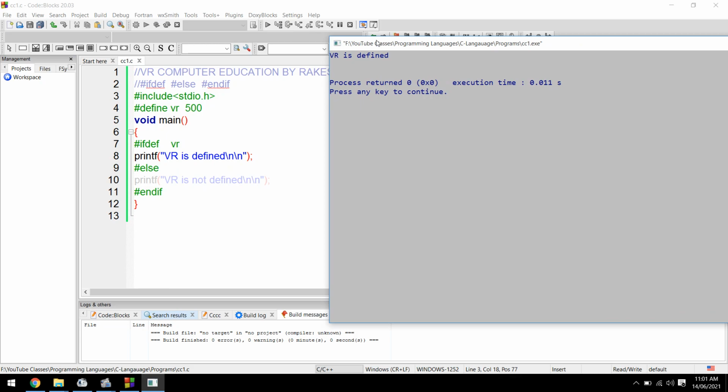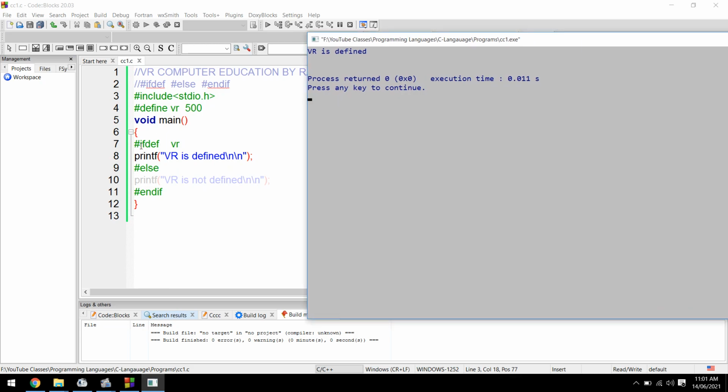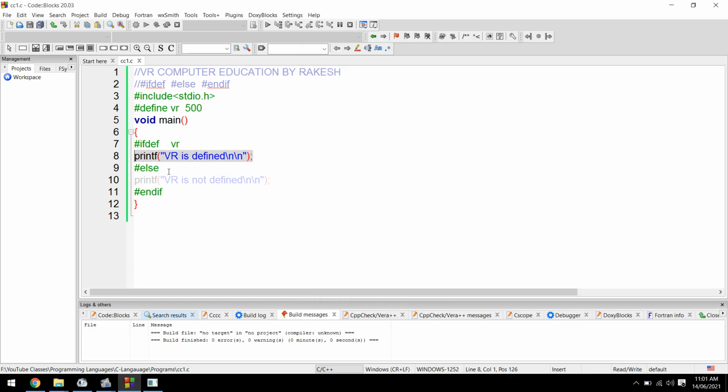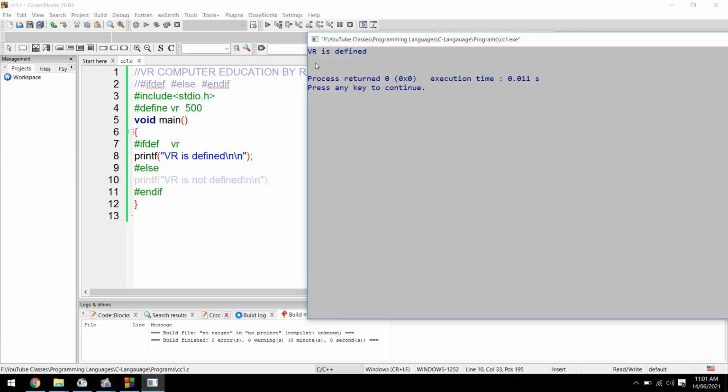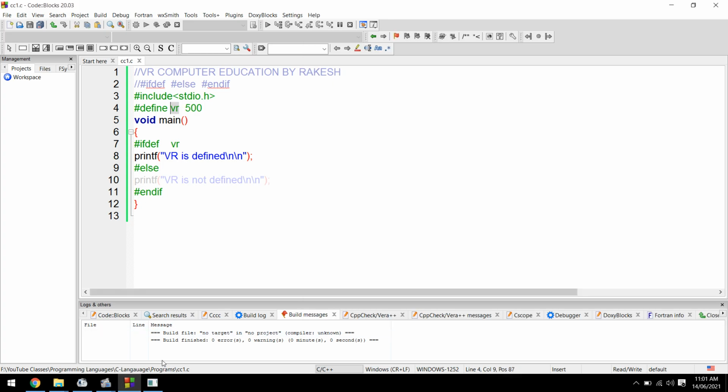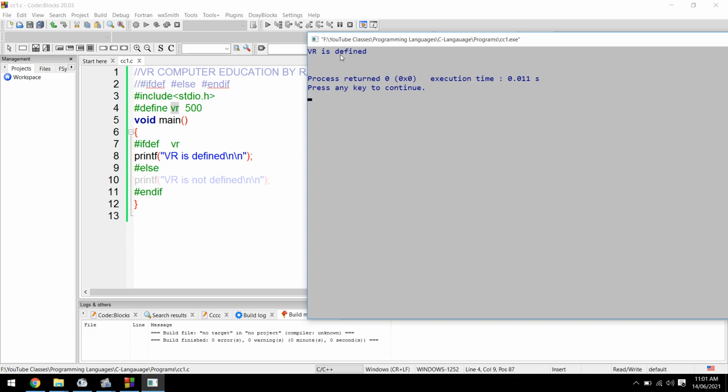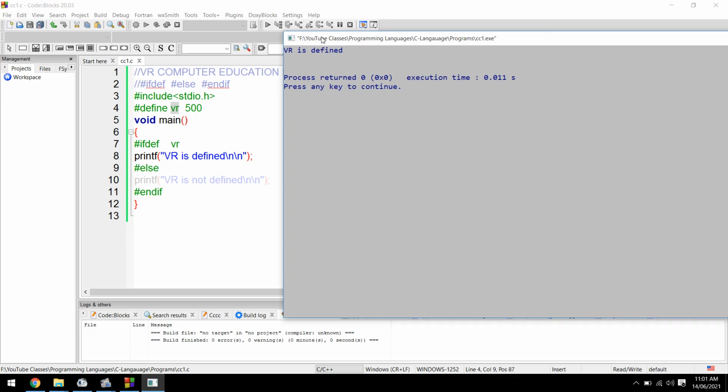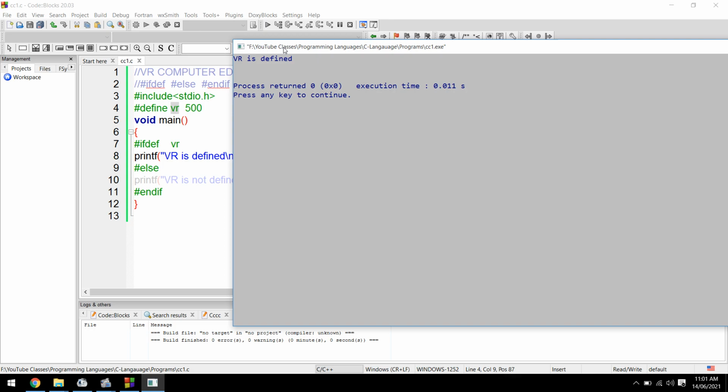I hope you understood. Ifdef VR means if VR is defined, then I have printed VR is defined. If it is not defined, then you get the else part, that is VR is not defined. So here VR is defined, that's why you got the output VR is defined. So this is the first directive.